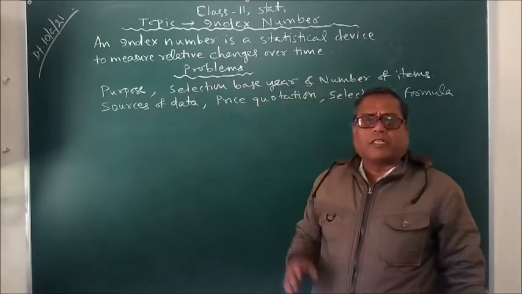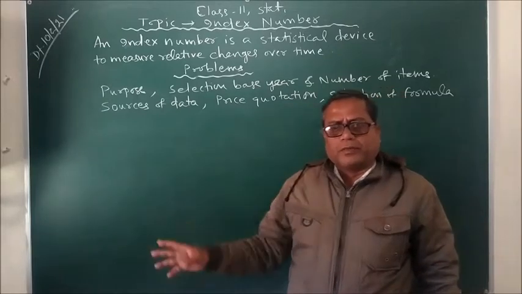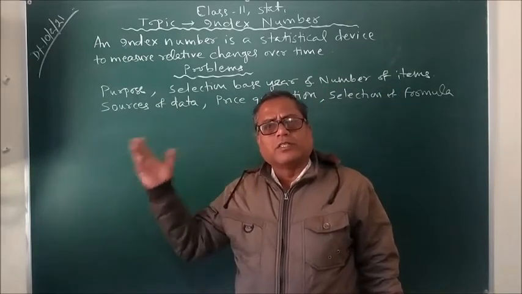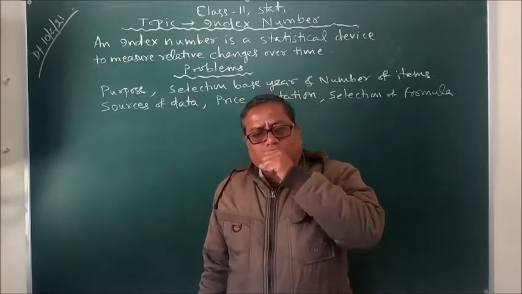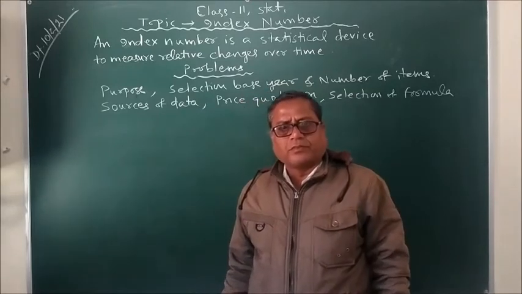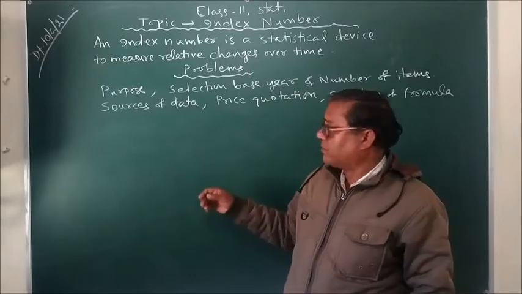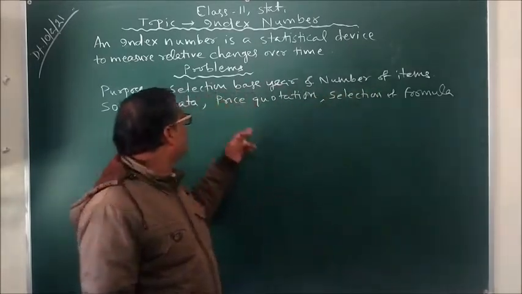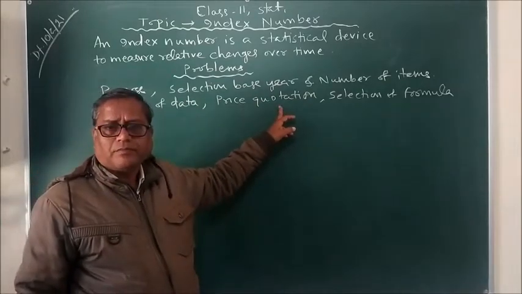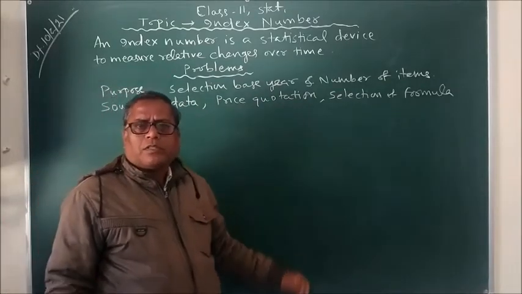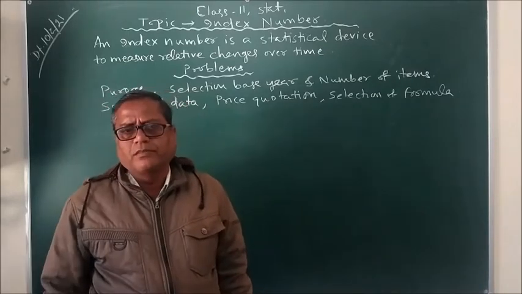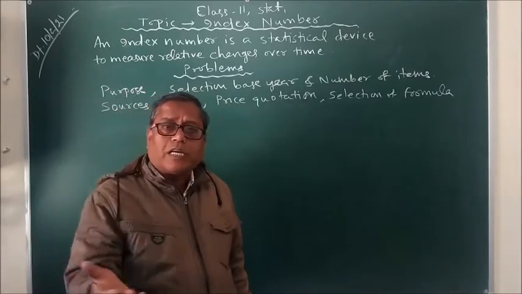Sources of data: whether we would rely on original data that is collected by us, or primary data, or secondary data, or already published data. That is yet another problem. To whom can we keep our faith? Next, price quotation. The price of the same goods may differ from place to place. So, from where to take the price quotation?